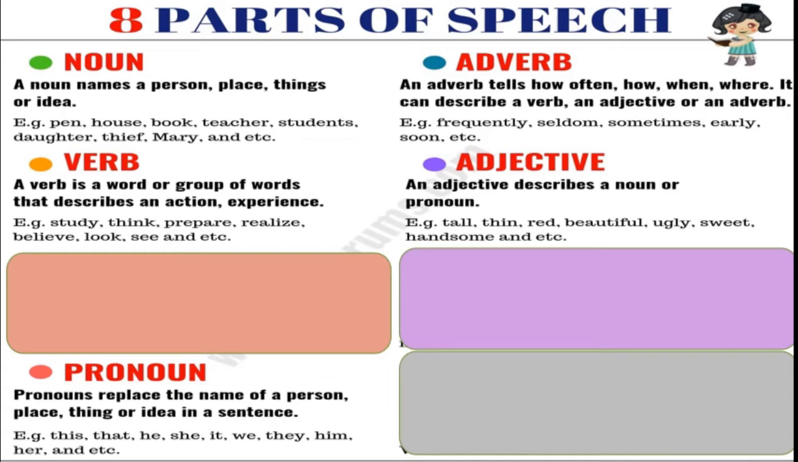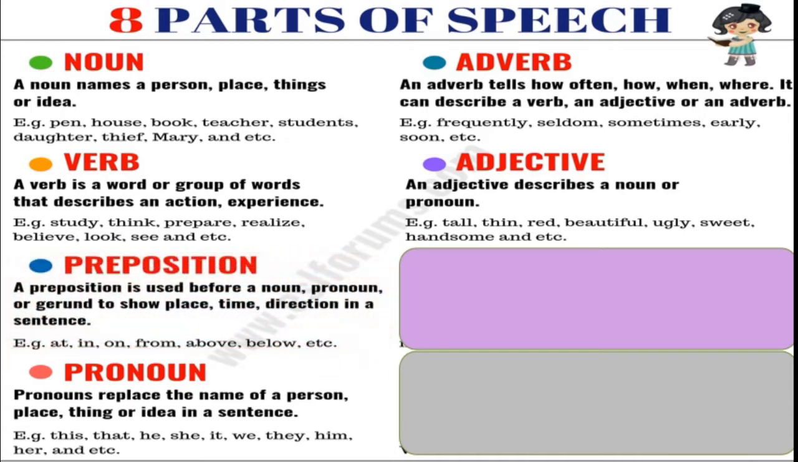Okay, and next one comes preposition. A preposition is used before a noun or pronoun or gerund to show place, time, direction in a sentence. In short we can say preposition gives us the knowledge of position. Okay, here examples, at, in, on, from, above, below, under, across, etc. Okay, that is preposition.